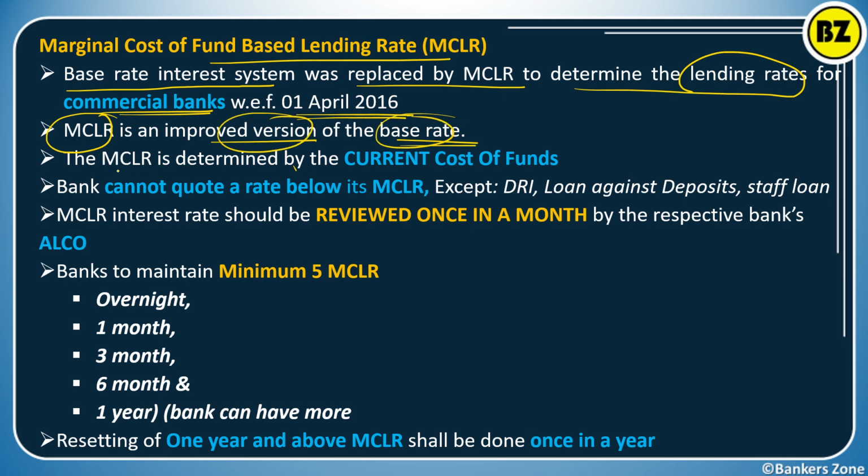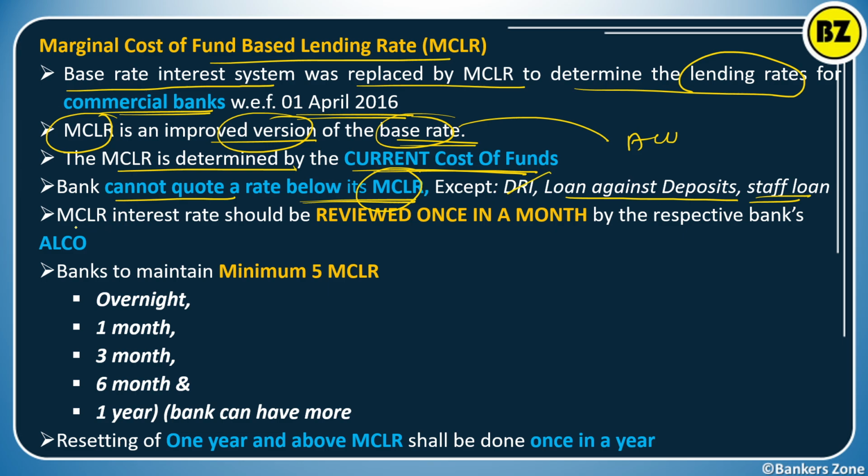How? See, MCLR is determined by the current cost of fund, whereas the base rate was determined using the average cost of fund, right? So the bank cannot quote a rate below its MCLR. Obviously, in the same way, below the base rate you could not lend. Similarly, below the MCLR you cannot give a loan. Only some exceptions, like a loan against a deposit, or to the staff, or under the DRI scheme.